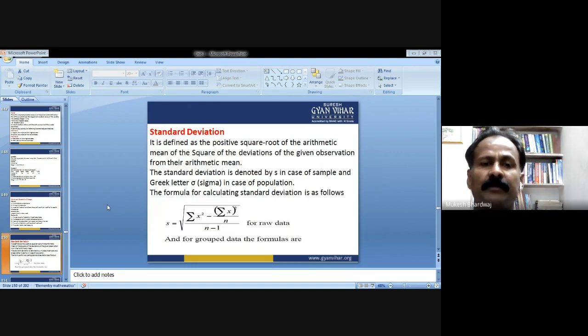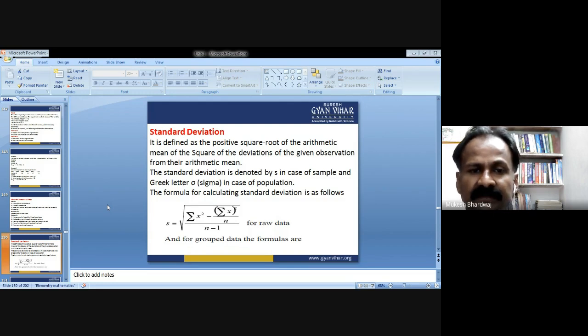Now the next topic is standard deviation. Again, the word deviation means scatterness, or the deviation from the average. Average is the measure of central tendency and is not going to give the exact conclusion about their results.